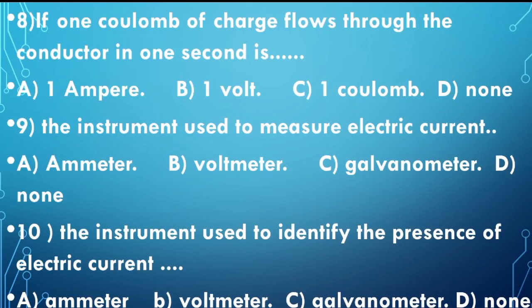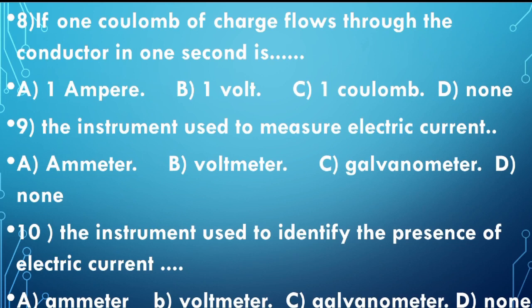Ampere is defined as: electric charge will flow, the SI unit of charge is coulomb, and the time will be taken as 1 second. So if 1 coulomb of charge flows through the conductor in 1 second, it equals 1 ampere. You need to choose the first option A, 1 ampere.